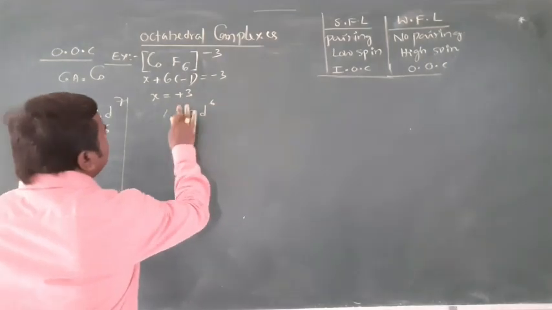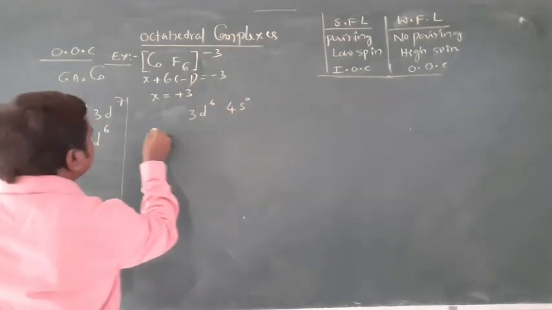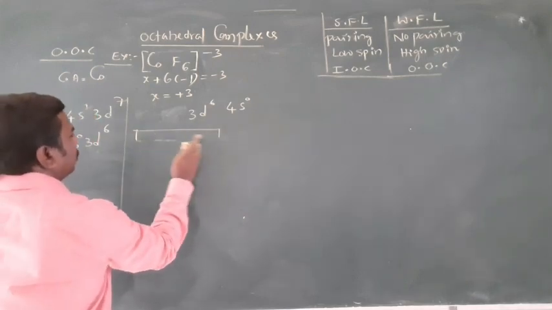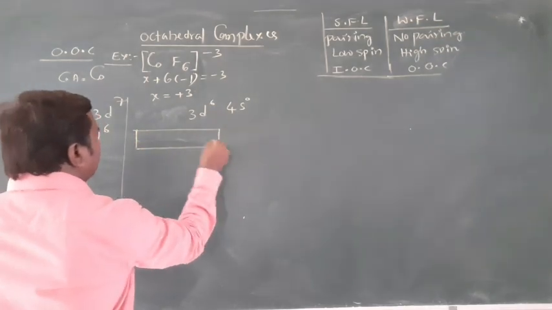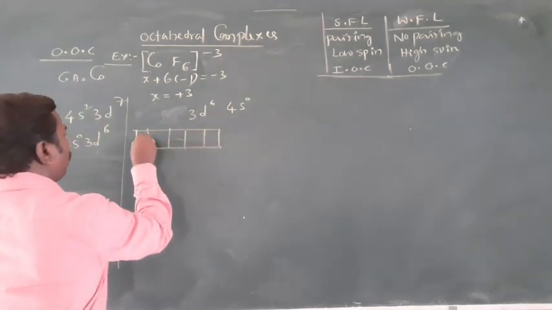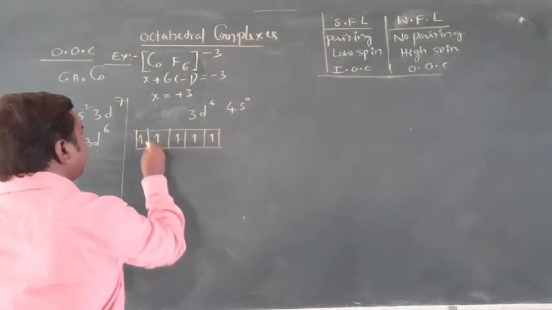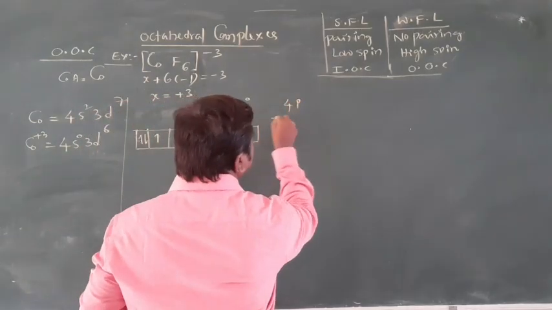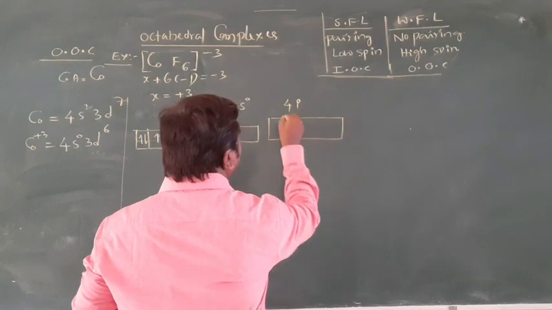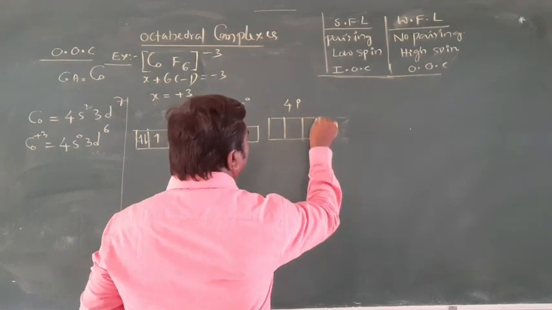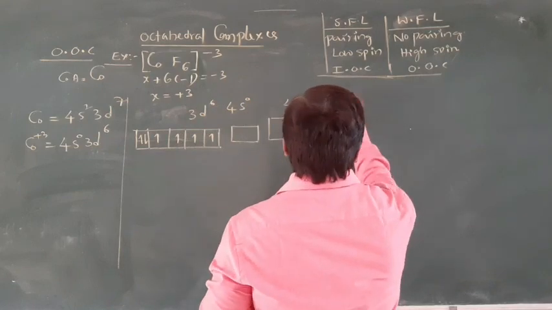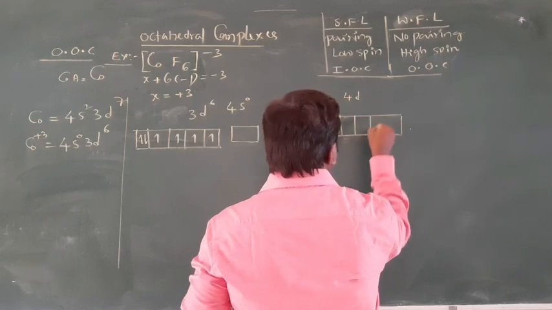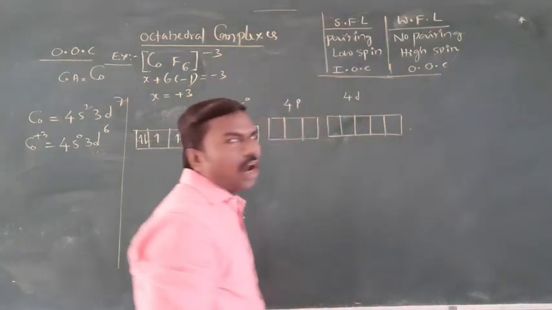Now, it can be also written with 4s. 3d6, 1, 2, 3, 4, 5, and 6. 4s0, 4p next. 4p has only 3 orbitals, and next one is 4d. 4d contains totally 5 orbitals: 1, 2, 3, 4, 5. Okay.